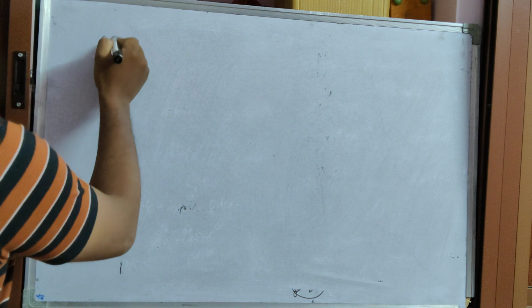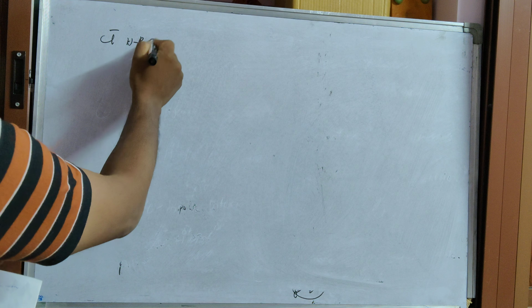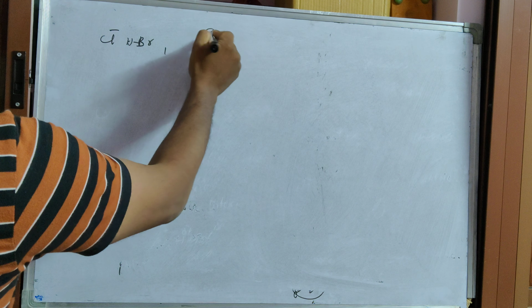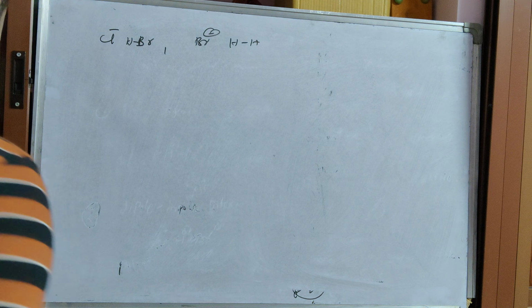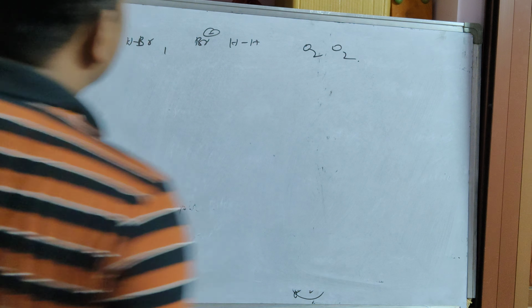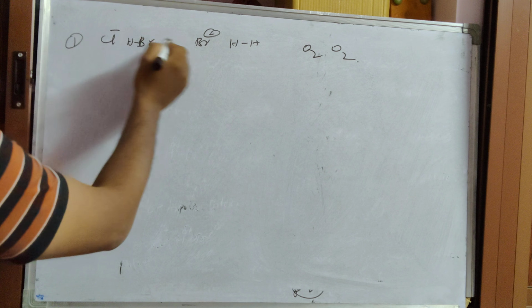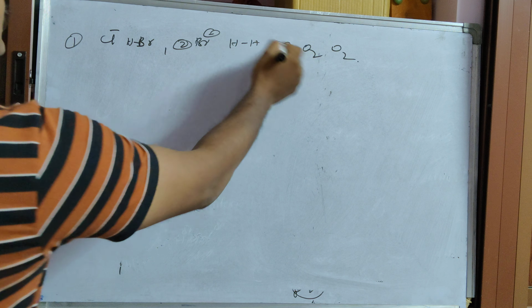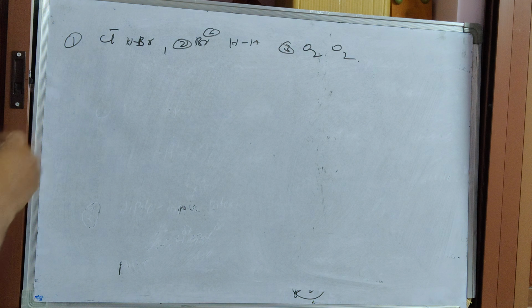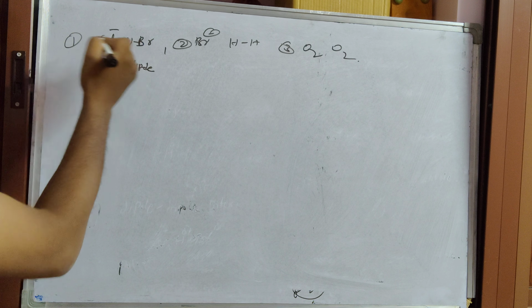I will give you some examples. For example, take Cl minus with HBr, next Br minus with hydrogen, and O2. Which is more? In the first example, this is ion dipole, and this is non-ion dipole.